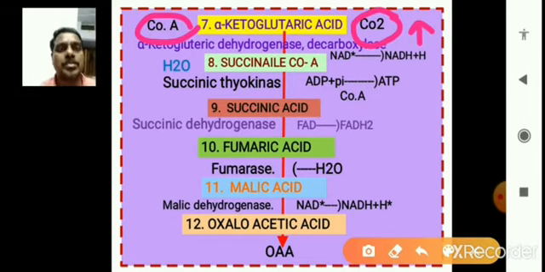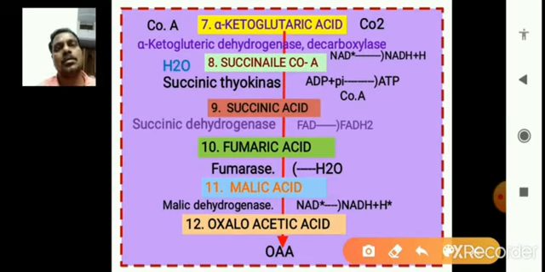Then, in the presence of coenzyme A, alpha ketoglutaric acid forms the eighth formation, which we call succinyl coenzyme A. Oxalosuccinic acid forms alpha ketoglutaric acid, and then alpha ketoglutaric acid forms, in the eighth step, succinyl coenzyme A. Between the seventh and eighth formations, coenzyme A participates and carbon dioxide is released, based on the presence of alpha ketoglutaric dehydrogenase and decarboxylase.